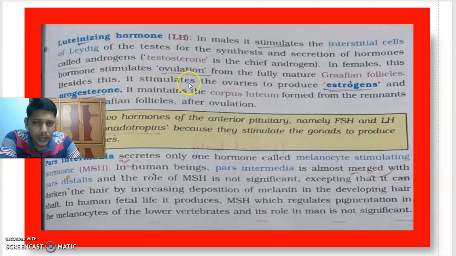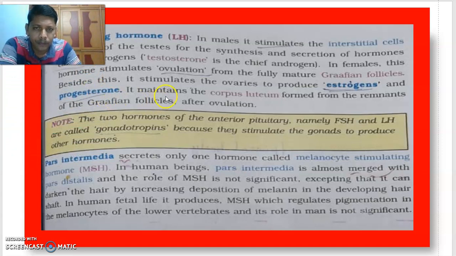Besides this, it stimulates the ovaries to produce estrogens and progesterone. It maintains the corpus luteum formed from the remnants of the Graafian follicle after ovulation. The Graafian follicle transforms into the corpus luteum. That corpus luteum produces estrogen and progesterone, especially progesterone.